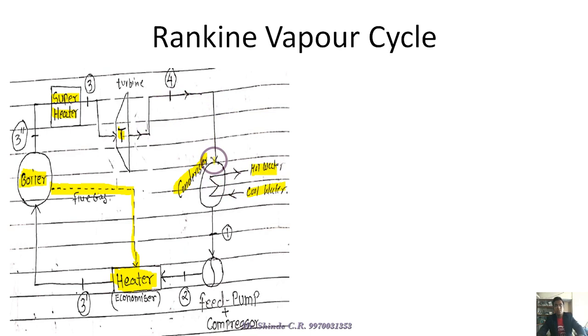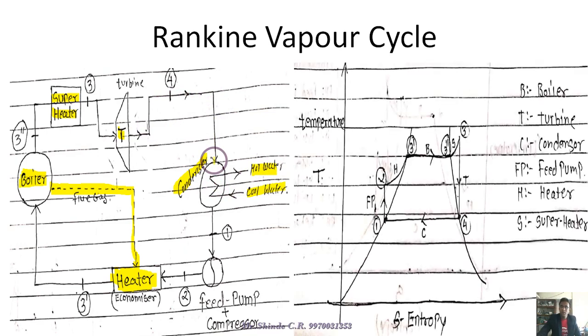Now we have to see the T versus S graph for the Rankine vapor cycle. The graph is changed compared to the Carnot vapor cycle. If you observe the graphs of the Carnot and the Rankine vapor cycles, the area of the graph keeps increasing. The area under this graph is much more than in the Carnot vapor cycle, and if the area is increasing, the cycle is more and more efficient.